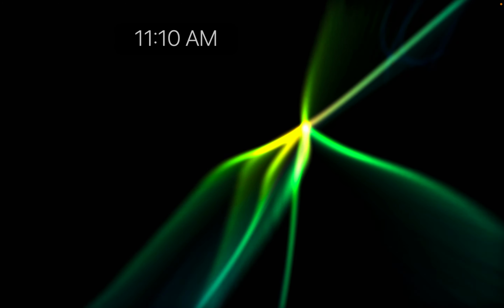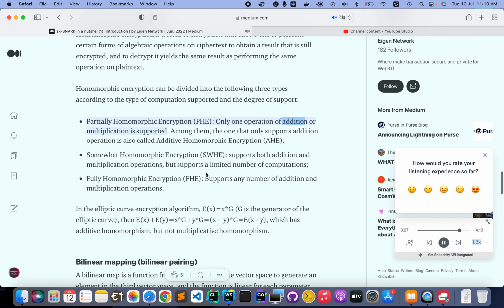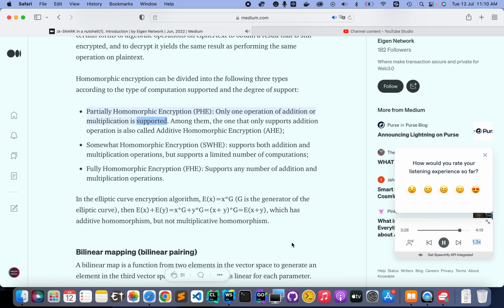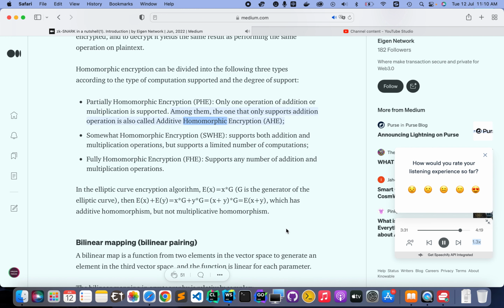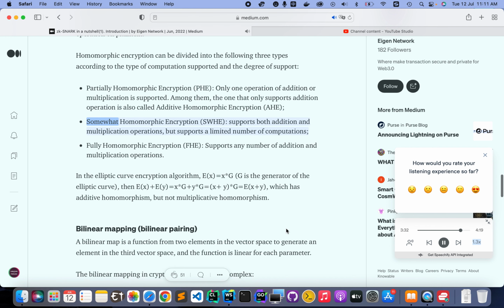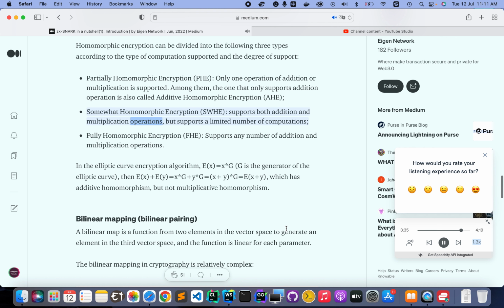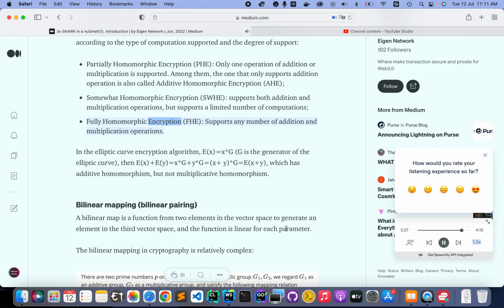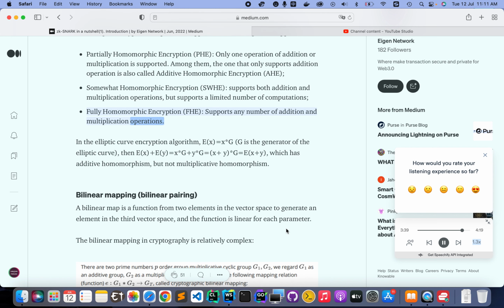Partially homomorphic encryption, PHE, only one operation of addition or multiplication is supported. Among them, the one that only supports addition operation is also called additive homomorphic encryption, AHE. Somewhat homomorphic encryption, SWHE, supports both addition and multiplication operations, but supports a limited number of computations.